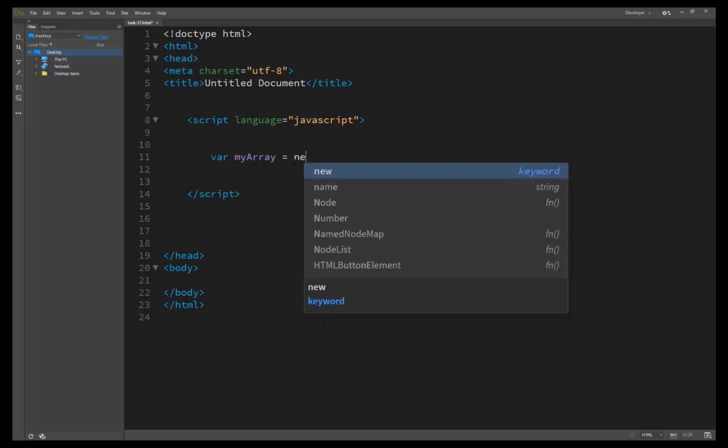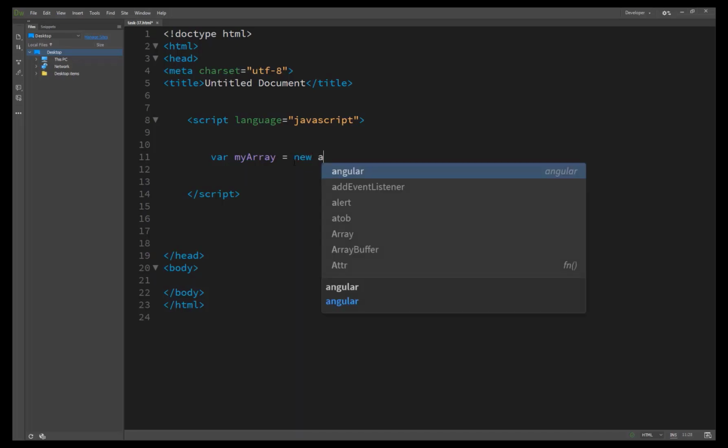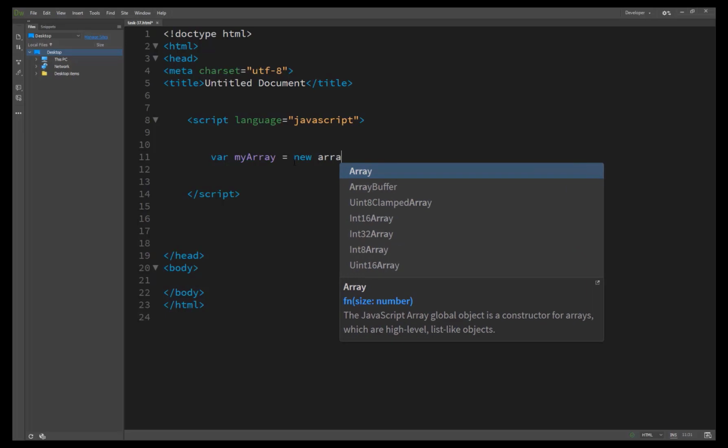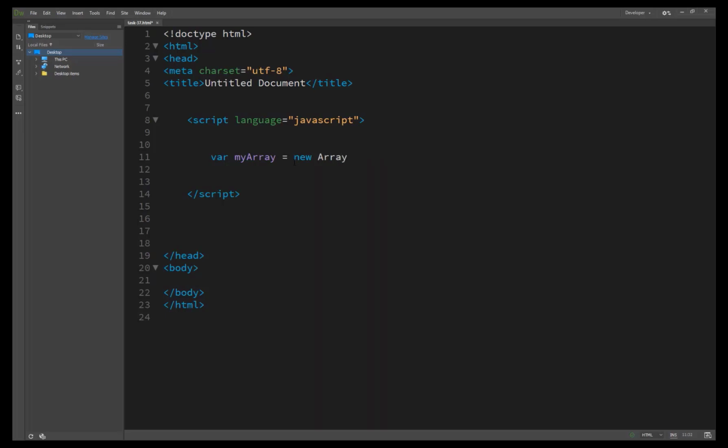But I have set it as a new Array, and it must be with a capital A, and we have passed the size, 5. Then with the same technique, myArray at index 0 is equal to item 1,